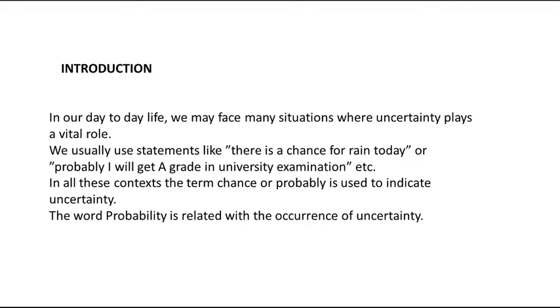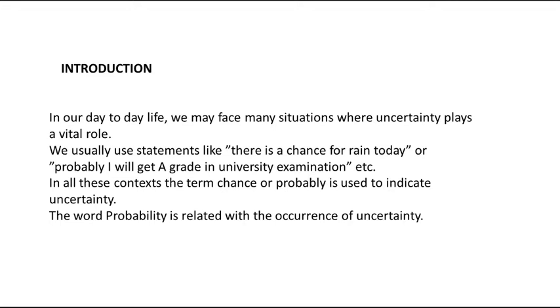We'll see. Usually we use sentences like there is a chance for rain today, or probably, or I may get a grade in a university examination. We can hear many such statements.